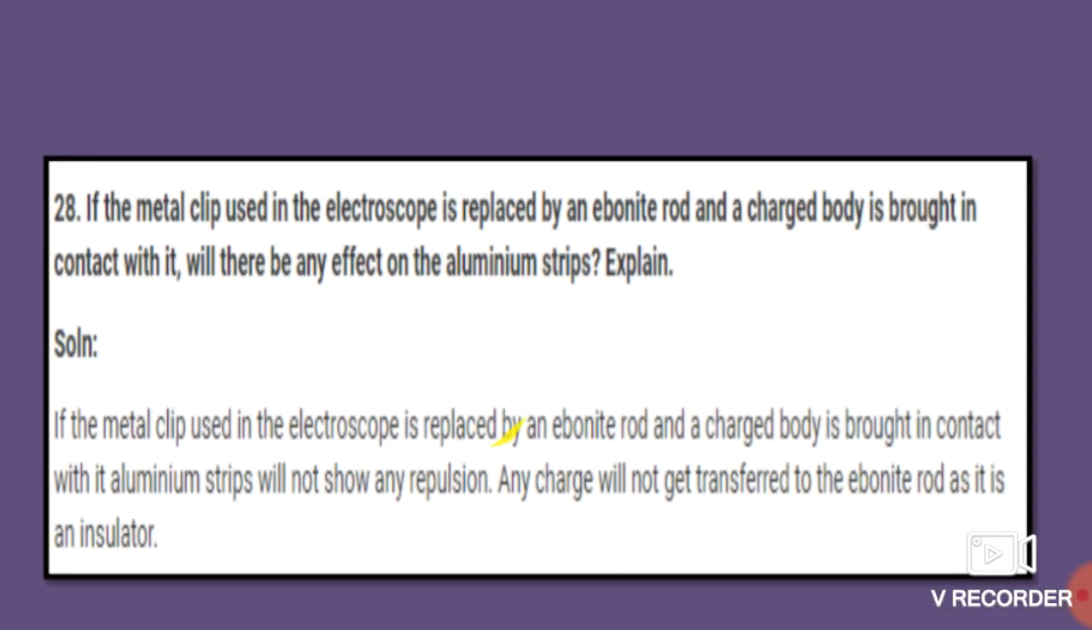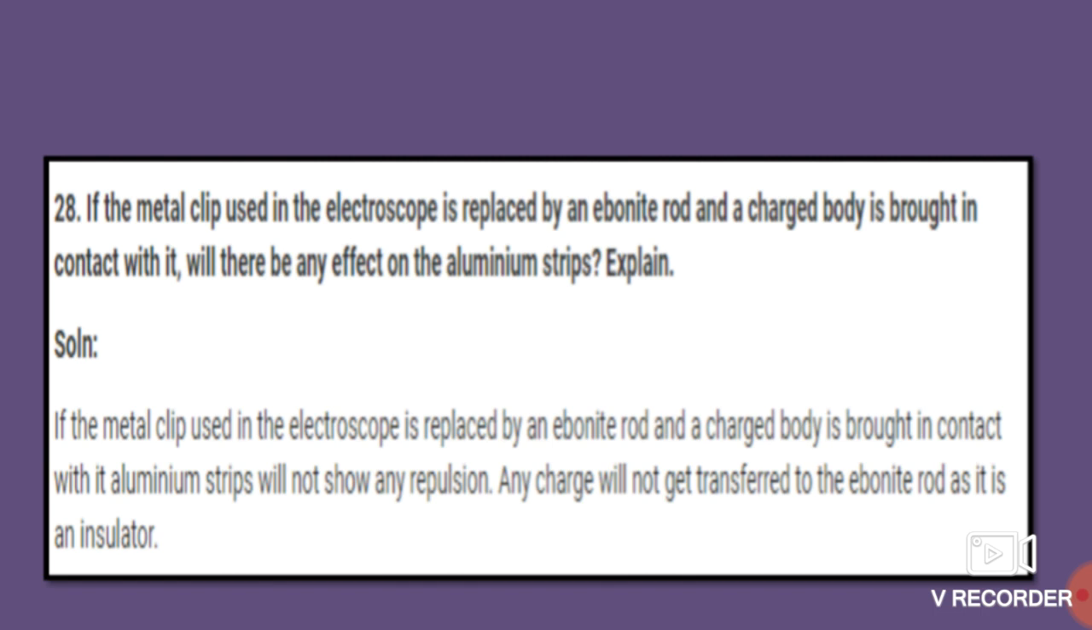Again, you have to understand this question first. If the metal clip used in the electroscope is replaced by an ebonite rod, here we just replace that metal clip by the ebonite rod, and a charged body is brought in contact with this ebonite rod. So will there be any effect on the aluminum strips? Students, what is the answer for this?